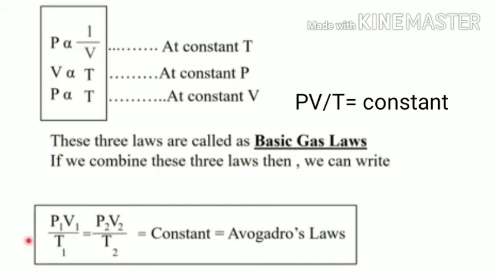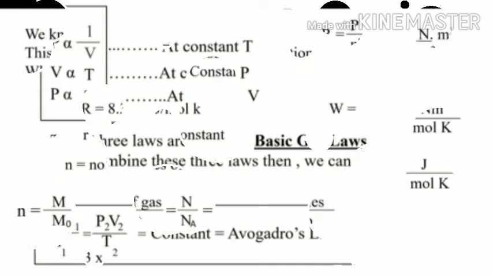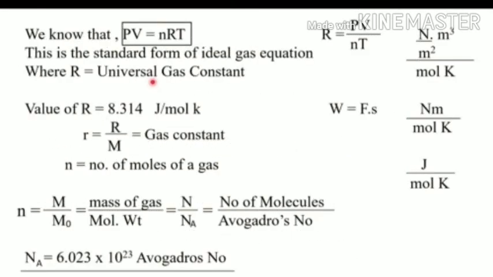This capital R is called the universal gas constant, and capital R is the same for all gases at all temperatures and pressures. And from this equation, PV is equal to RT.